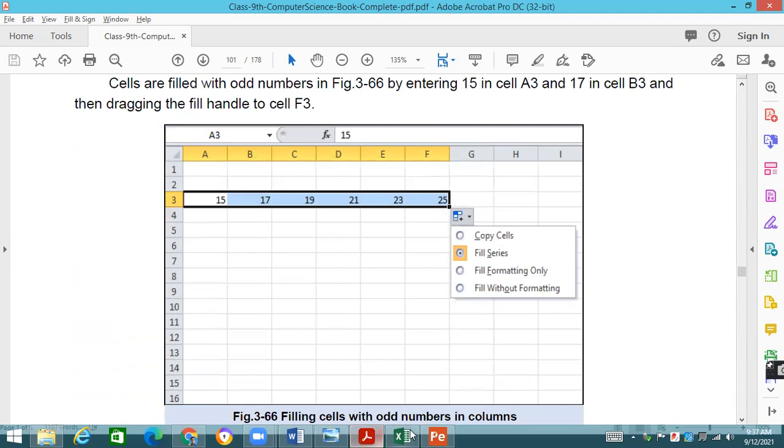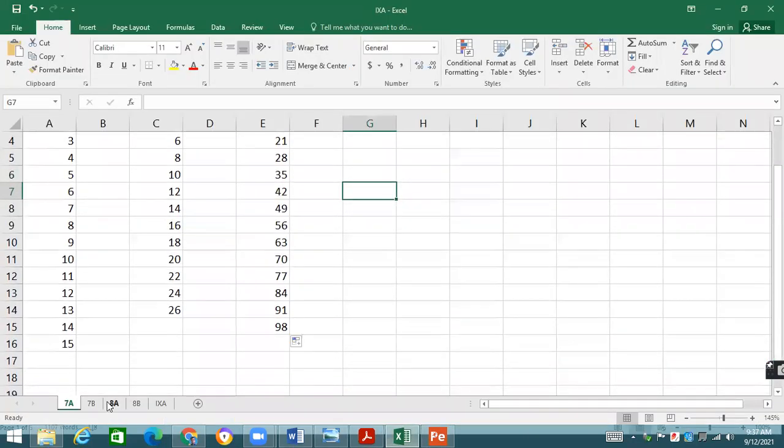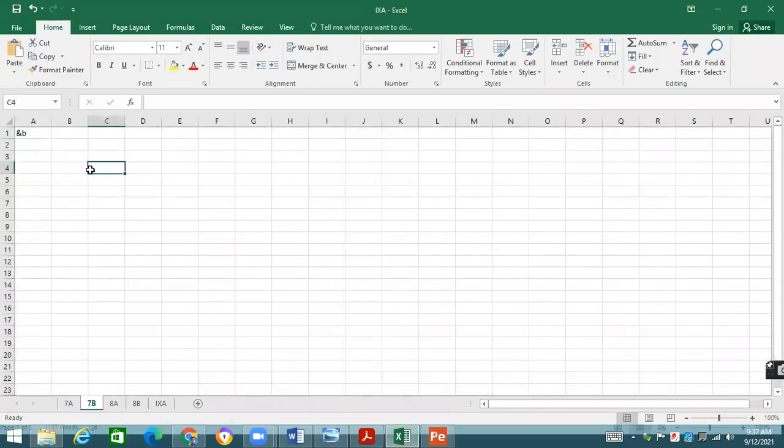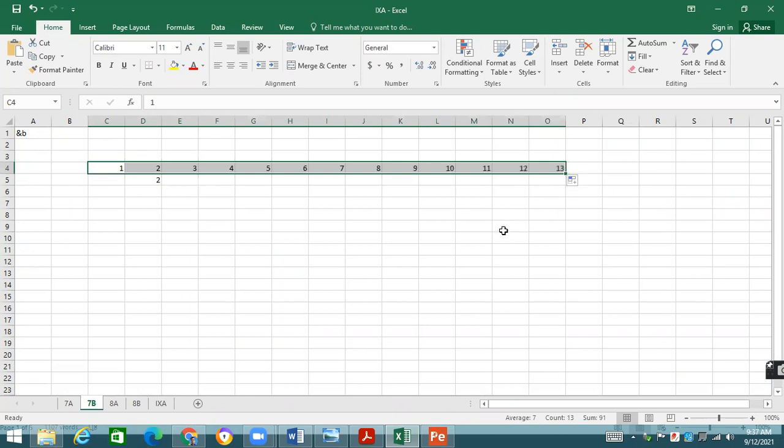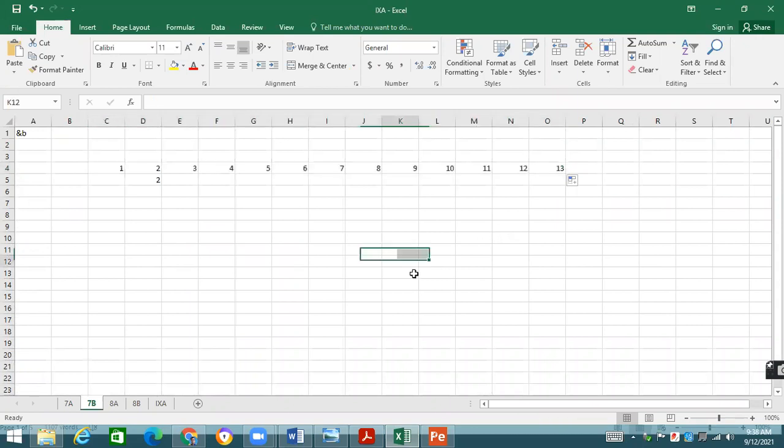The same thing you can do horizontally as well. If you are interested to generate a series in a horizontal manner, all the things are possible in vertical as well as horizontal. You will initiate the initial numbers and then drag it. Whether you are doing it from left to right, right to left, top to bottom, or bottom to up, all the directions are there in which you can generate the series. It depends on your requirement.